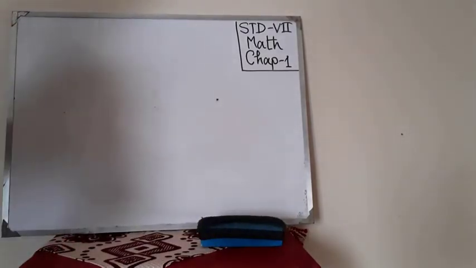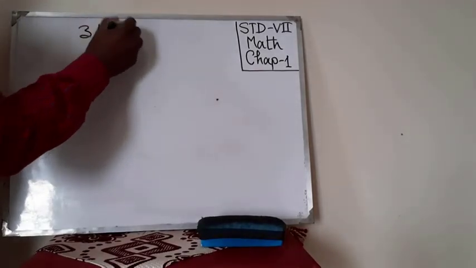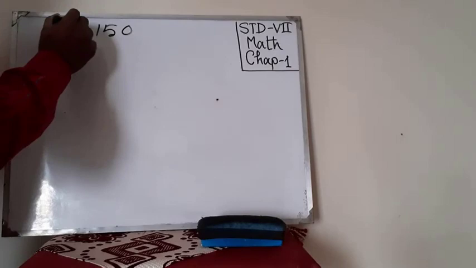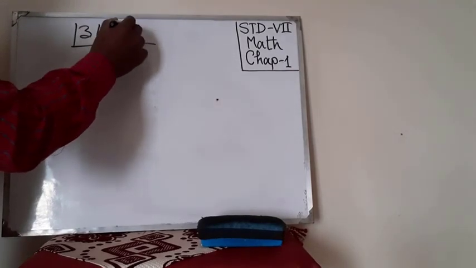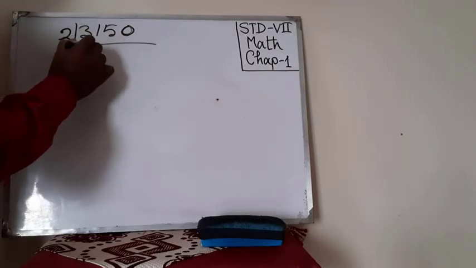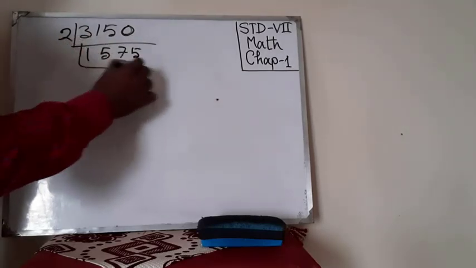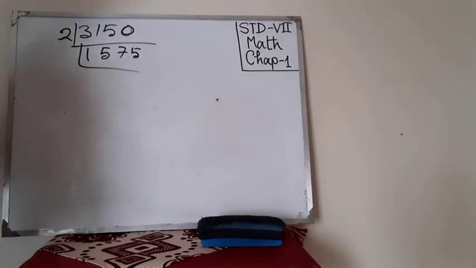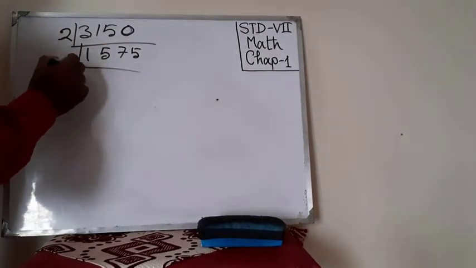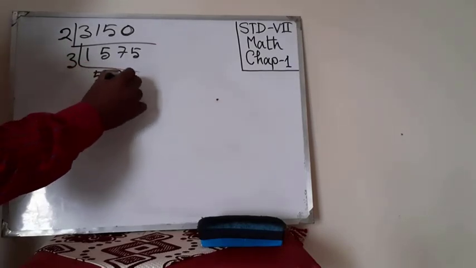If I write 3150, if I divide this by 2, because this is an even number, we get here 1575. Look, 5 is odd, so we can consider 3. 3 times 5 is 15, then 525.